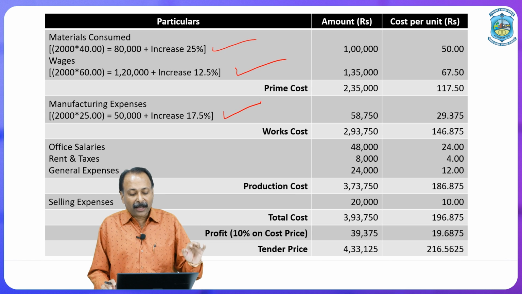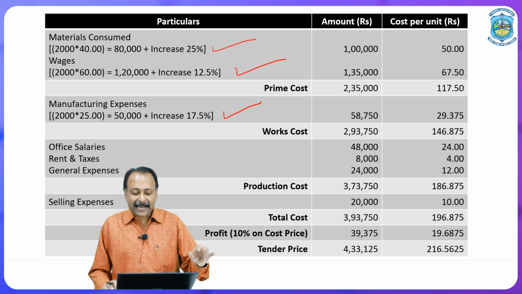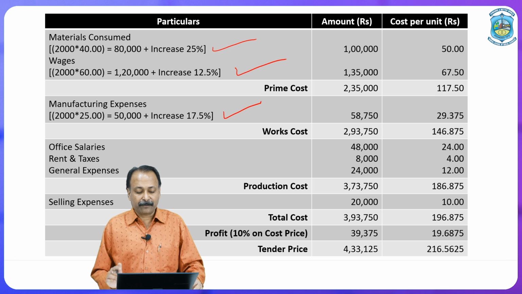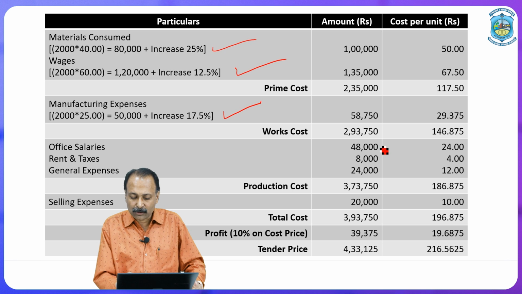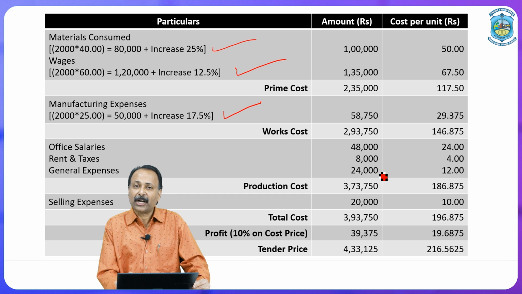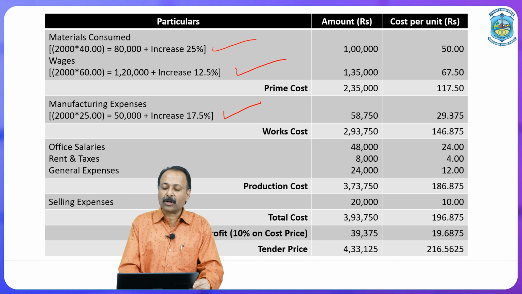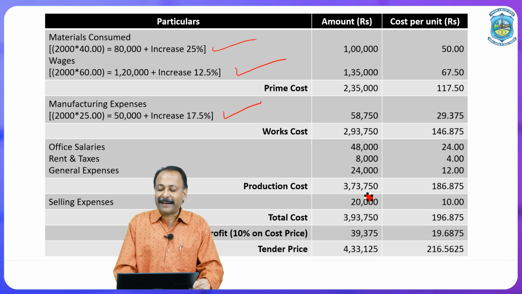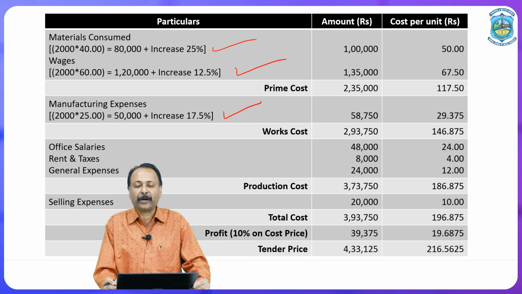Now in the question it is clearly mentioned that there is no change in the other expenditure. That means office salary, rent and taxes are the same, general expenses are the same. So office salaries are 48,000, rent and taxes are 8,000 and general expenses are 24,000. When we do the total, our manufacturing cost or production cost is 3,73,750, which is again divided by the actual output, that is 2,000. So the per unit cost is 186 rupees 0.875 paisa. 186.875, that is per unit cost.